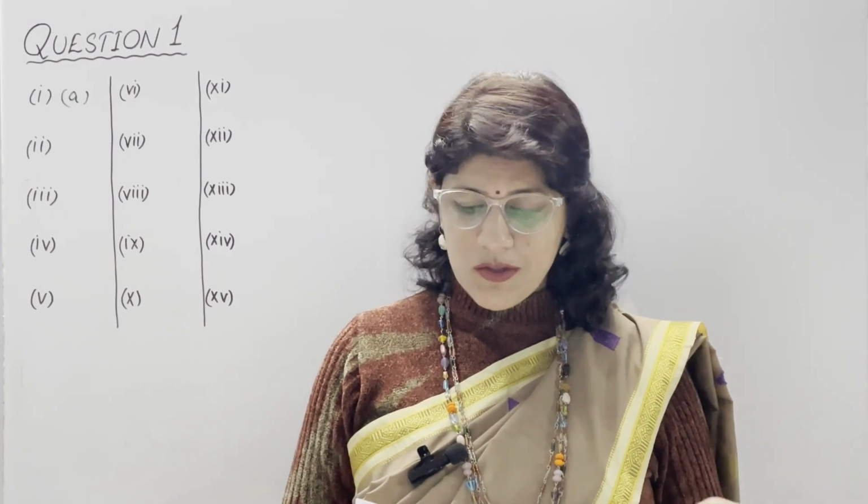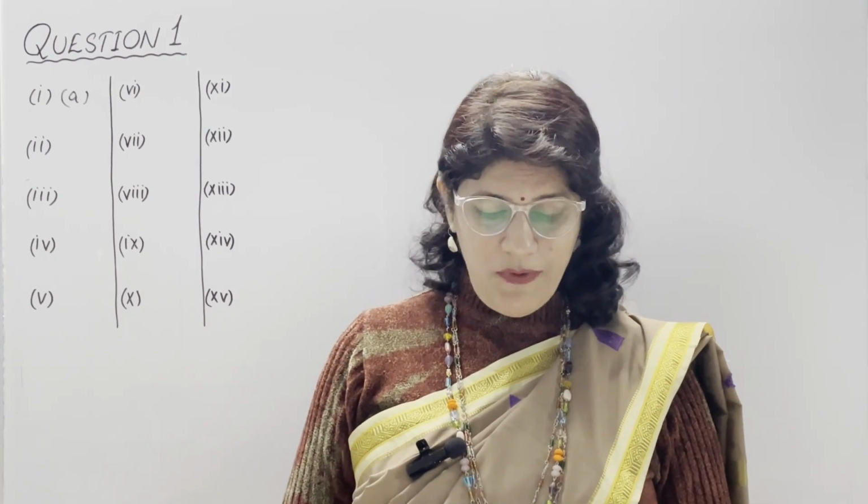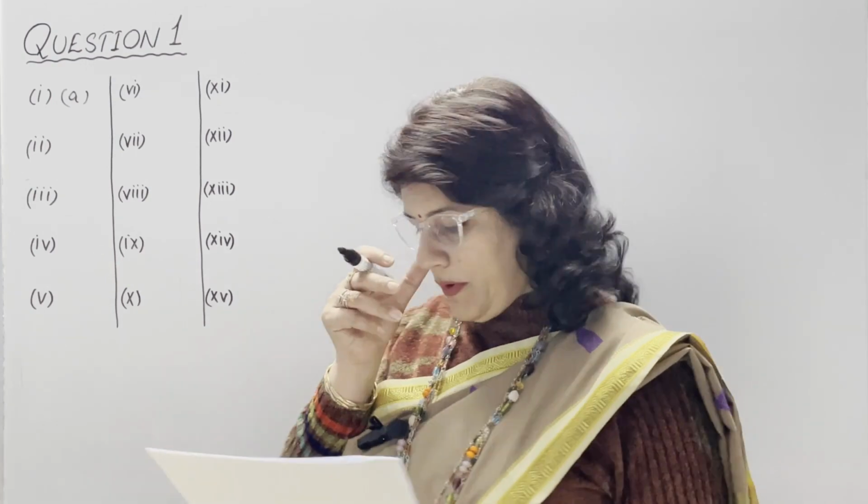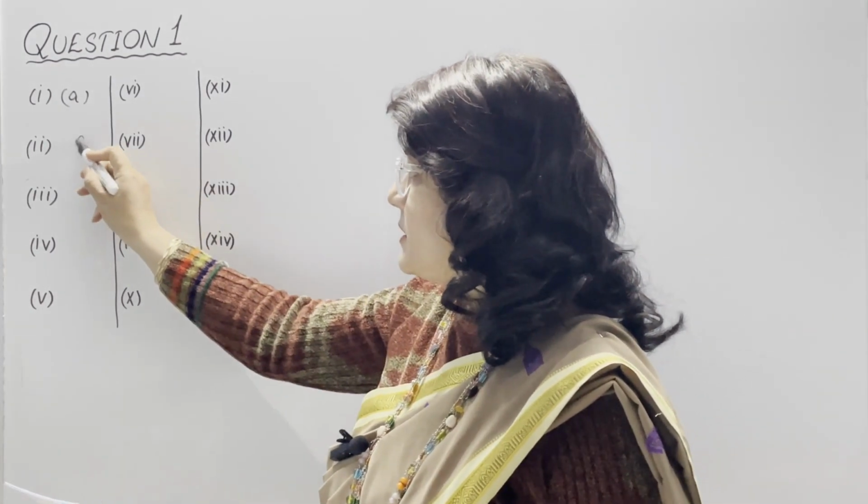Second, a salt which in solution gives a bluish white precipitate with NaOH solution and a white precipitate with BaCl2, barium chloride solution is A option, copper chloride, B, ferrous sulfate, C, copper sulfate and D, ferric sulfate. So our correct answer is option number C, which is copper sulfate.